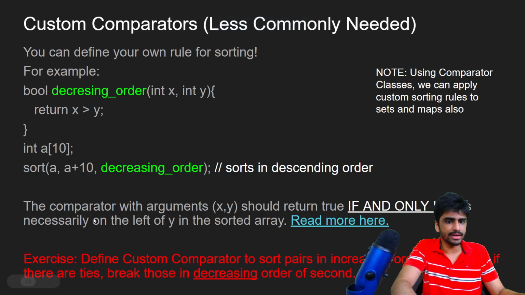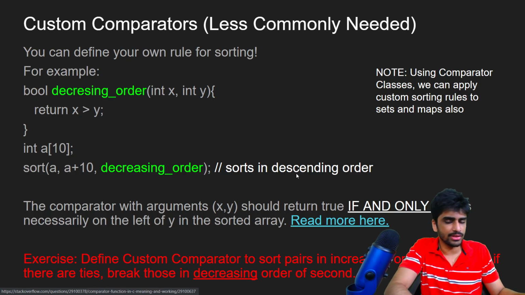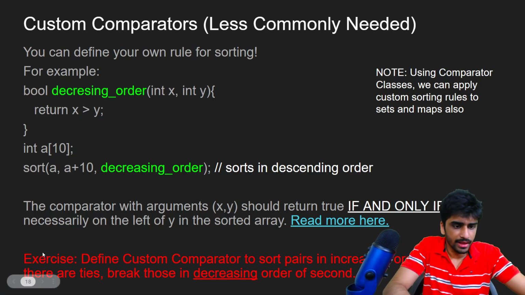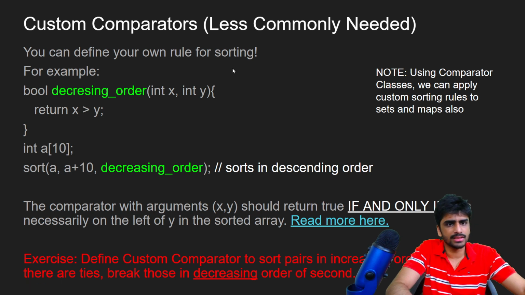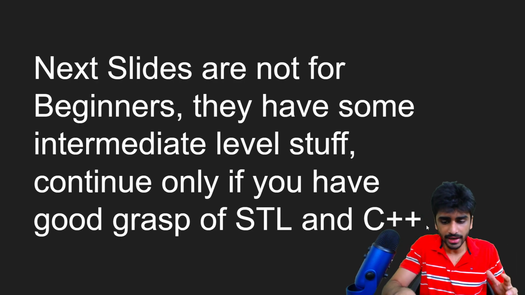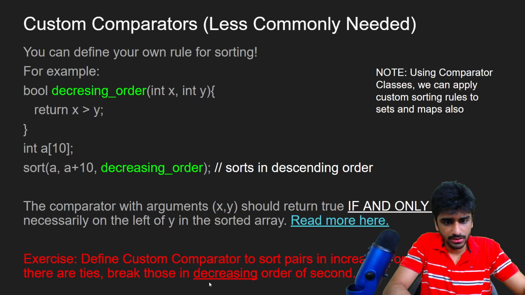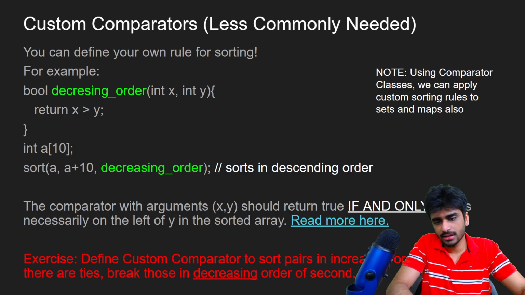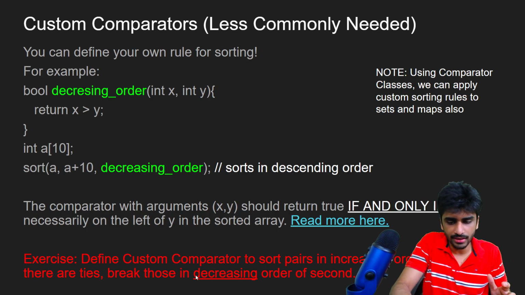So here I have explained a little bit about how it works, and I have also given you a link where you can read more about comparators, and I have given you an exercise. But as I said, unless you have a good grasp of STL and C++, this does not matter to you. If you are good at STL already, you should try it out.